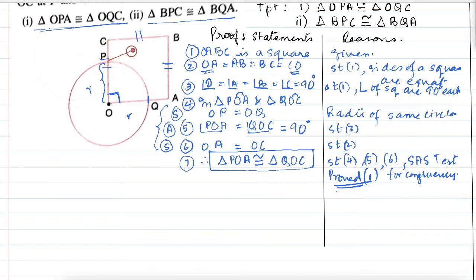So we'll have to join this, and BQA. So BQA, so we'll have to join BQ. And we have to prove that these triangles are congruent. So let me just shade them. I will shade them with yellow and blue. Now out here, you can also see that we have this angle, which is 90 in yellow triangle and 90 here in blue triangle. All right.